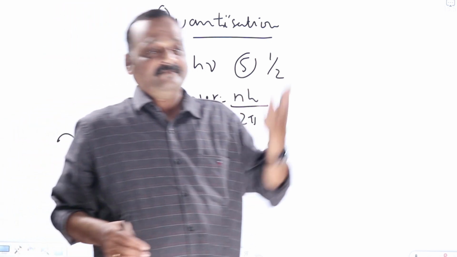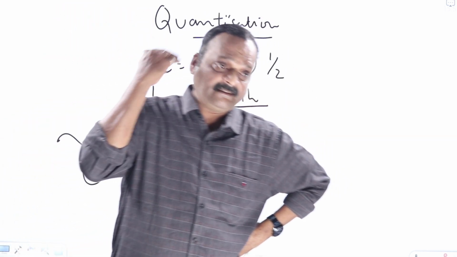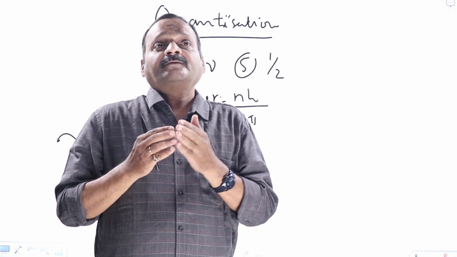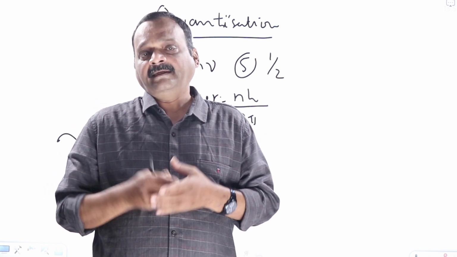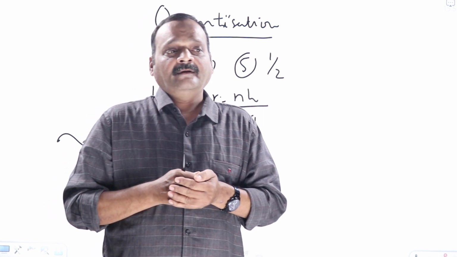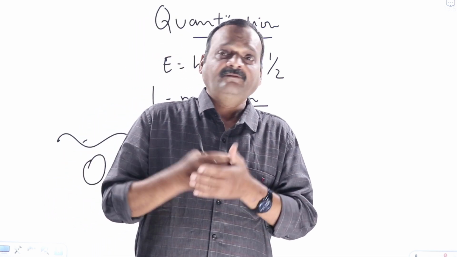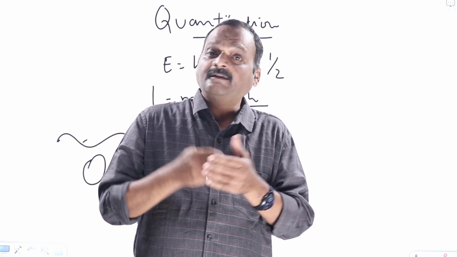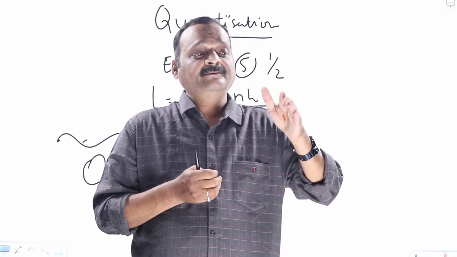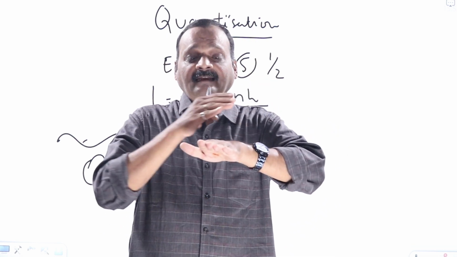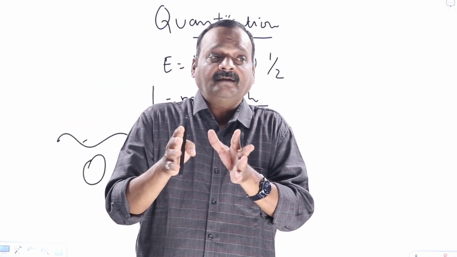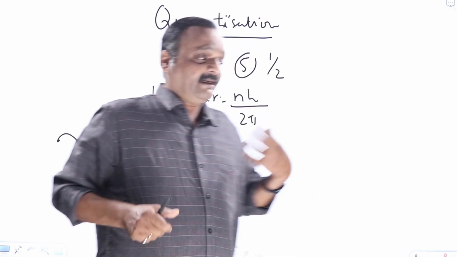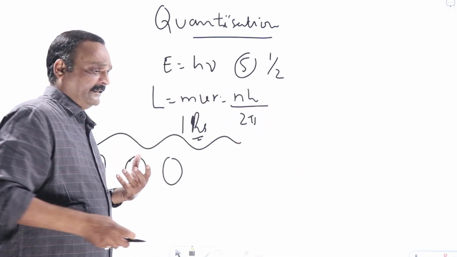Earlier, about 100, 120, 130 years back, people used to think that energy is continuous, because it appeared so for them. But later on, some phenomena in physics could not be explained. If I consider light as a continuous energy thing, certain phenomena could not get explained. So Max Planck came out with black body radiation.